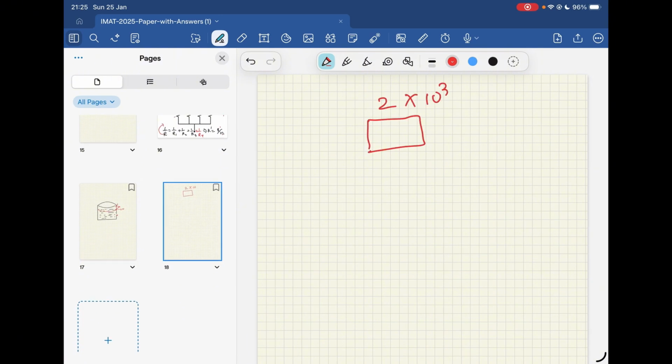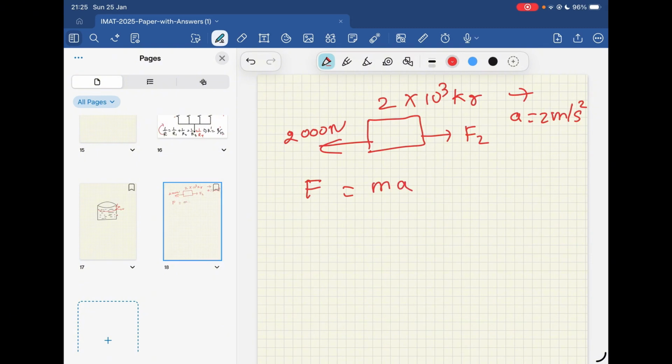The same car, 2 times 10 to the power 3 kilograms, is going with an acceleration of 2 meter per second square. We don't know the force, but the frictional force is 2000 Newton. So there should be a resultant force, only then is there an acceleration. So you can simply apply F equals ma, Newton's second law of motion. So F2 minus 2000 is equal to 2 times 10 to the power 3 times acceleration.